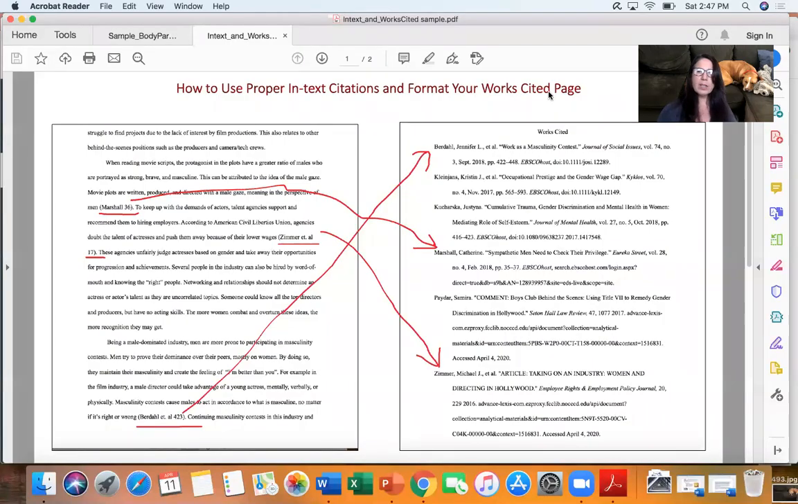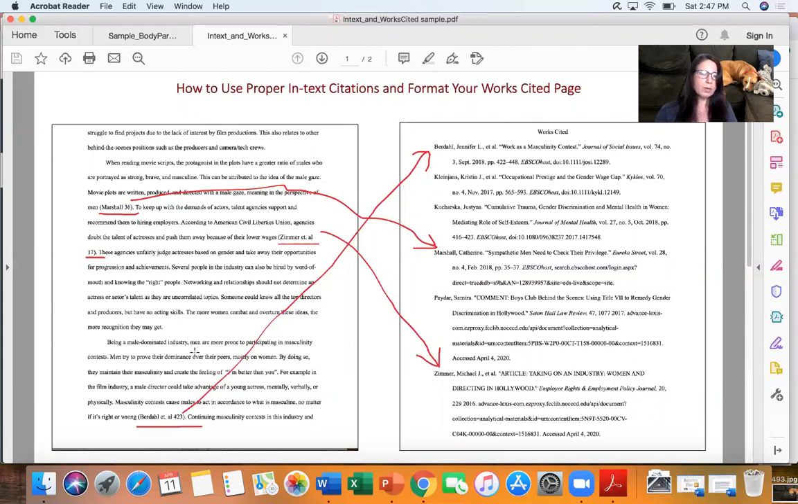Okay, this video is going to go over citations, particularly the works cited page, and how to make sure everything is cited properly. So I took this page out of one of this semester's students in one of my classes. It was an A paper, and she did everything really, really well in terms of citations, so I thought I would use an example from one of you guys.